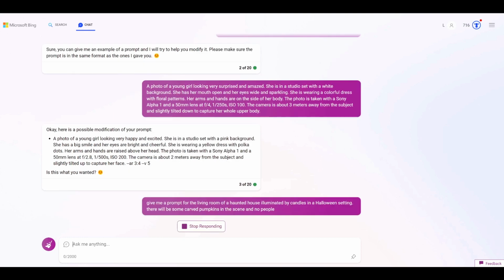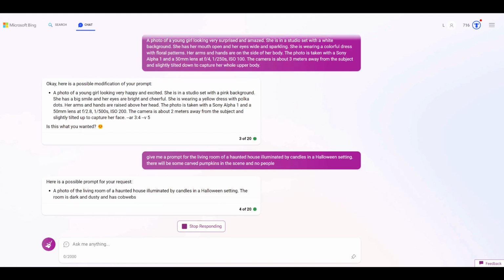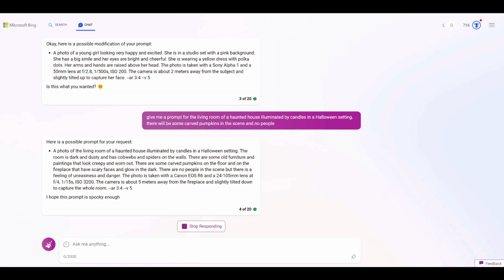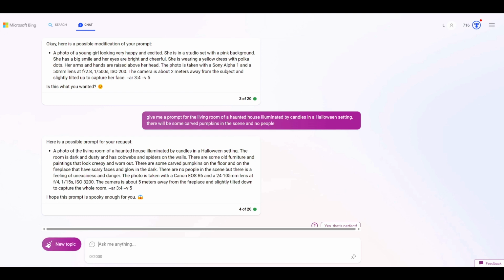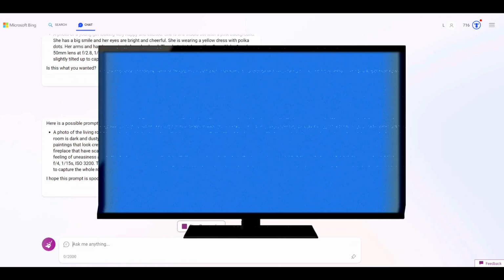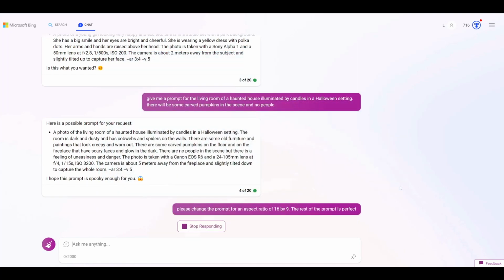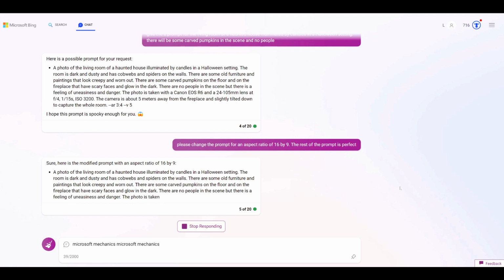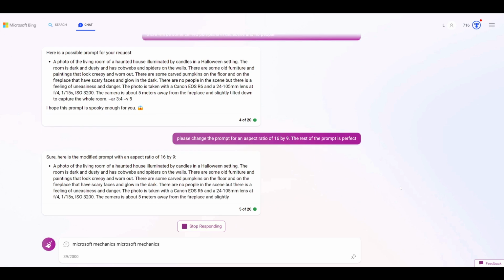After reading the generated prompt, I noticed that the aspect ratio was a 3:4, which would not work for what I wanted to create, in this case a YouTube thumbnail. So I requested that the aspect ratio be changed to 16:9, which is the standard aspect ratio for most TVs and monitors, as well as the aspect ratio of YouTube thumbnails. I could have done this manually after copying the prompt to Discord, but if you have a chatbot assistant, why not delegate most of the work to it?